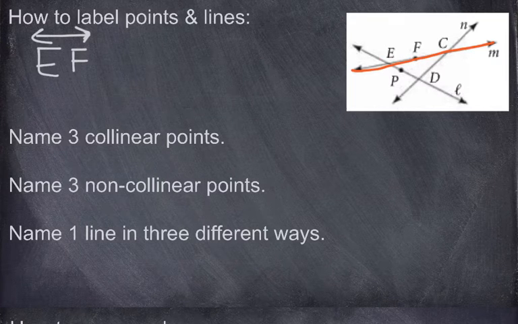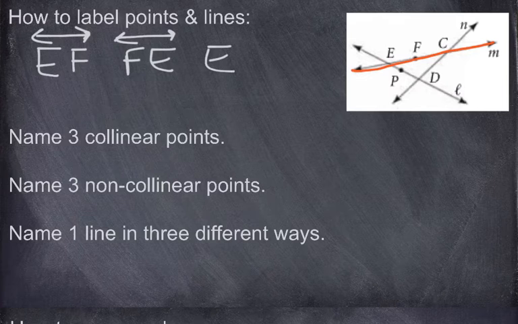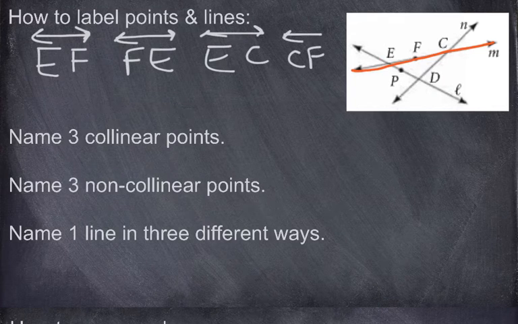Now, for me to switch it around, this doesn't count as 2 different ways of naming it, because since we're talking about extending infinitely, it doesn't matter what 2 points you choose. Another way I could name it is EC, any 2 points that are on that line. I could say CF, that's another way of labeling this.